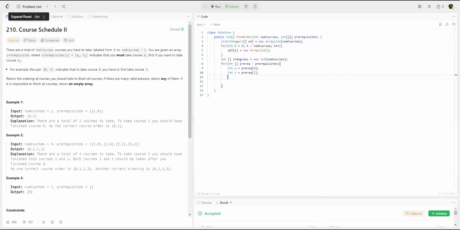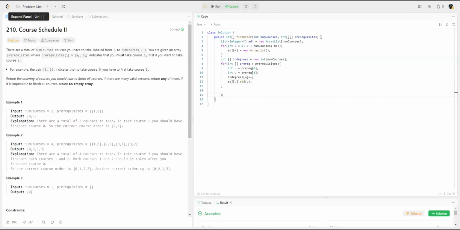So what we do is that the element that's being pointed to is our zero, so I'll increase this in degrees by one. So the element being pointed to is u, so I increase the in degrees of u by one, and then I just add to my adjacency list, so I add for v that it has a neighbor, u, because v is pointing to a certain element, so that is its neighbor, essentially.